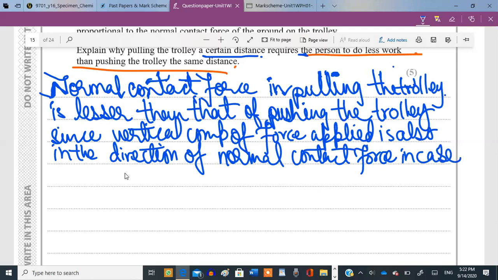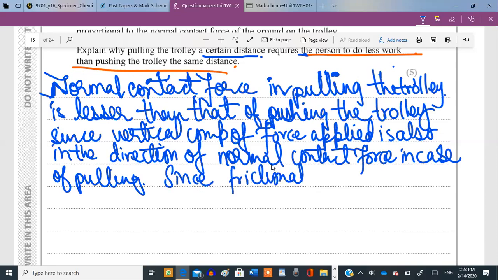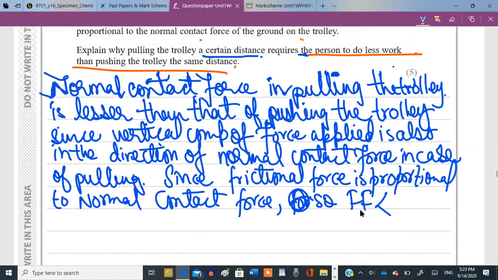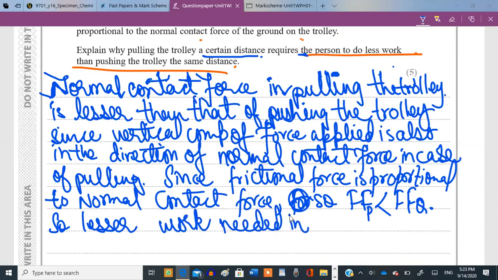In case of pulling, since frictional force is proportional to normal contact force, the frictional force becomes lesser in case of P than Q. And if the frictional force is lesser in case of P than Q, then lesser work is needed in overcoming the friction in case of P.